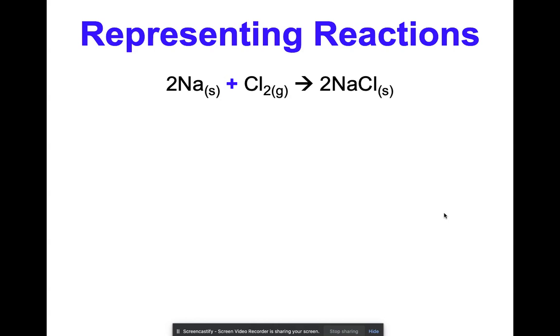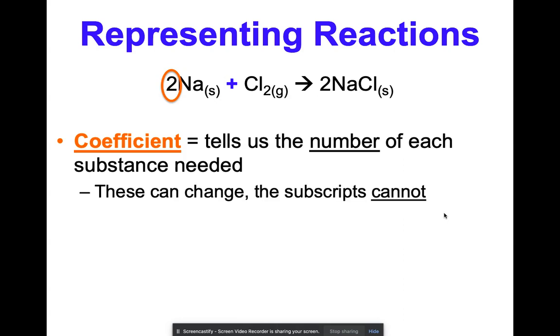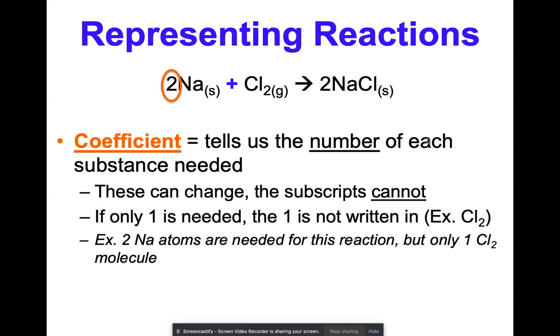So let's go ahead and continue going through our equation here. These numbers in front of the atoms are called coefficients. This tells us the number of each substance needed. These can change. The subscripts cannot change. Please don't try to change a subscript. You can only change the coefficient. If only one is needed, the one isn't written. For example, like chlorine right here. That has no one in front of it. That just means there's one of that particular molecule.